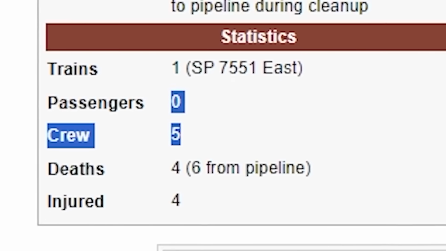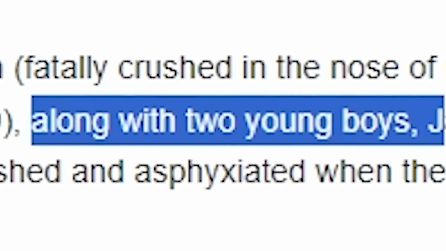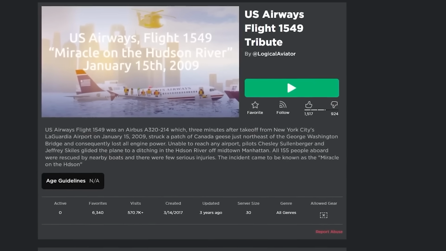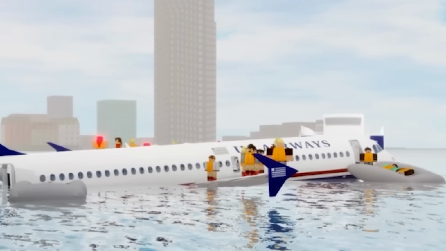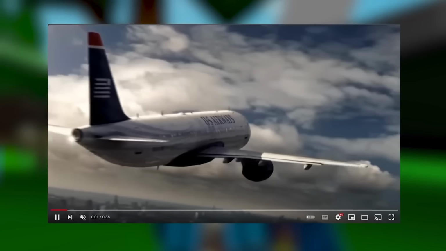There are 0 passengers, 5 crew, with 4 deaths and 4 injured. Some of them being 2 young boys. Man, that's sad. Alright, but now let's look at a plane incident. It's the US Airways Flight 1549, okay? It's a tribute, so what happened here? Let's look at the animation first.